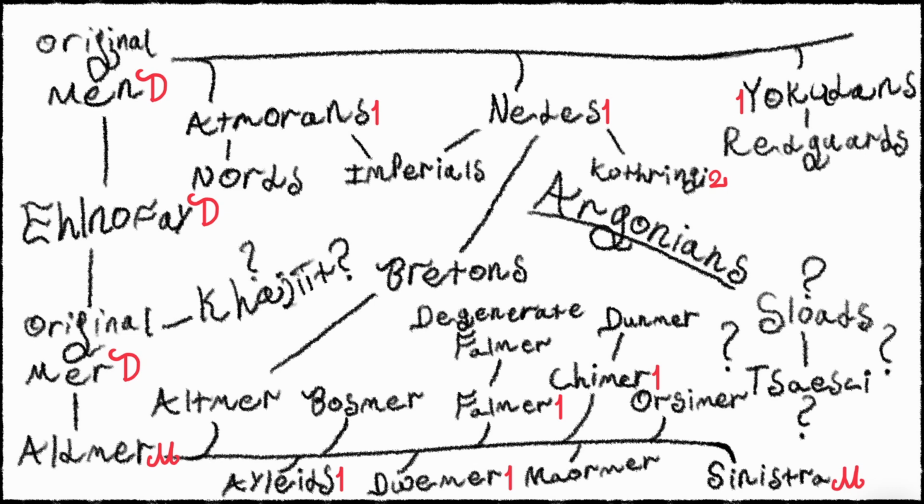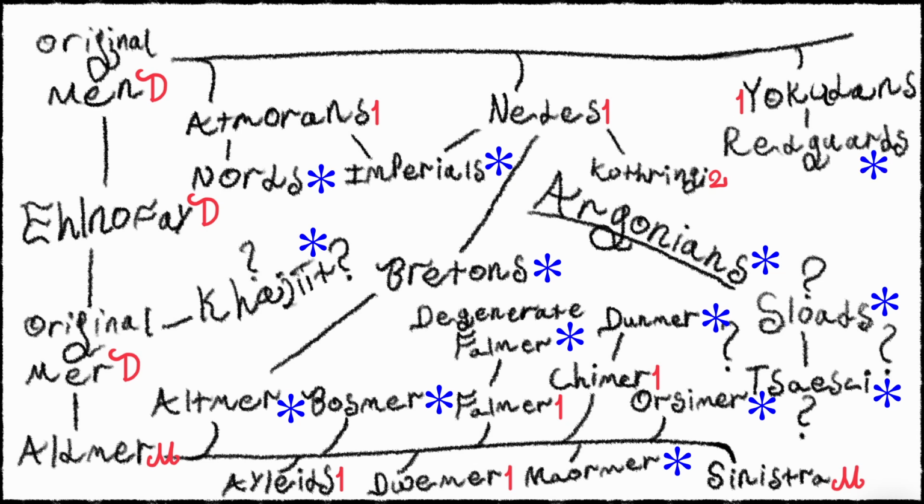And so that leaves us with 15 races still extant by the Fourth Era. Those are the Sloads, who have just kind of always been around. Tsaesci, don't know much about them. Argonians, the Khajiit, Bosmer, Orsimer, Altmer, Maormer, the Bretons, Degenerate Falmer, Dunmer, Imperials, Nords, and Redguards. So yeah, those are our 15 current races.